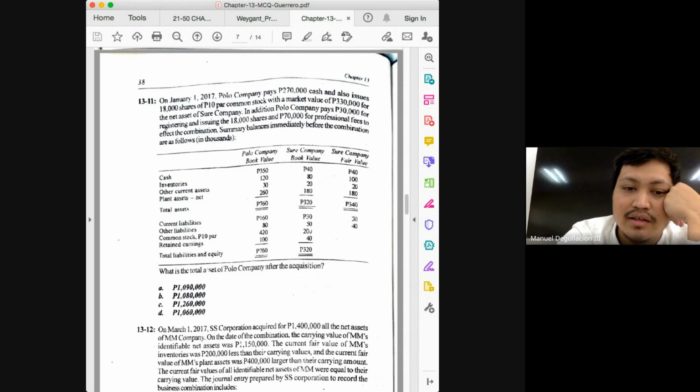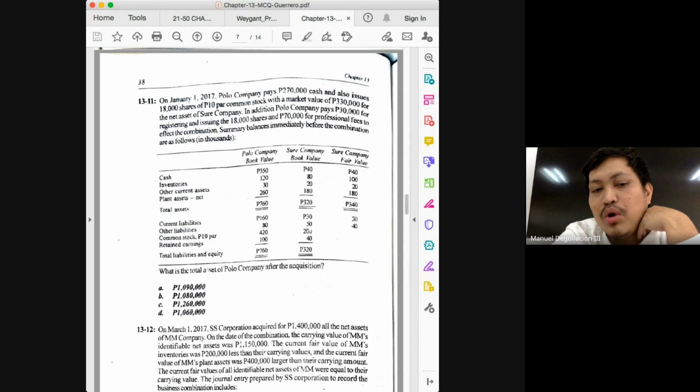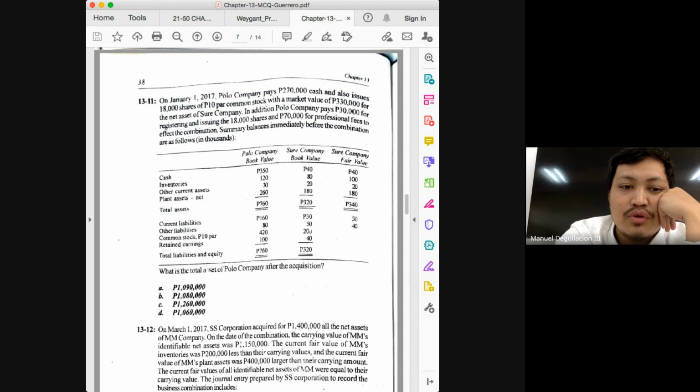Next, retained earnings. Again, whose retained earnings will remain? Only the retained earnings of the acquirer. But there are items affecting our retained earnings to affect the combination. So our retained earnings after the acquisition will not be 100. What are the things that could affect the retained earnings? What expenses? It would be the acquisition related cost in the amount of 30. Okay, so you deduct the 30. And that is the only amount relevant here.